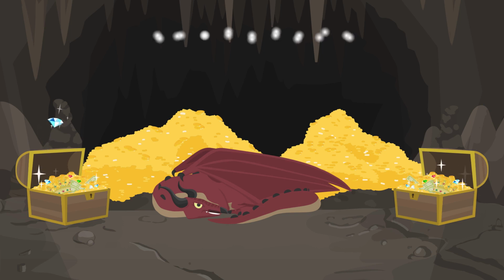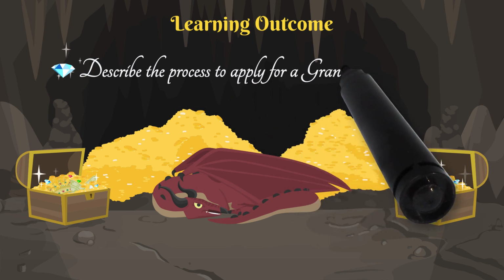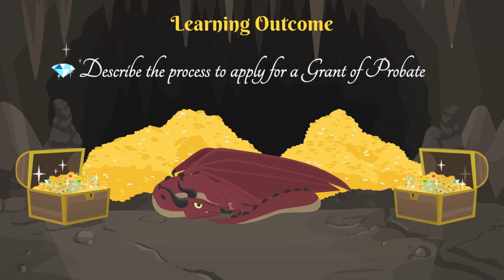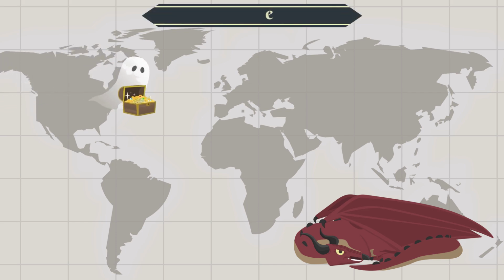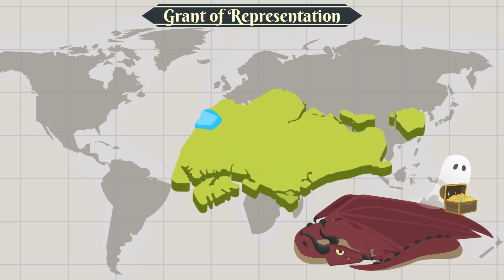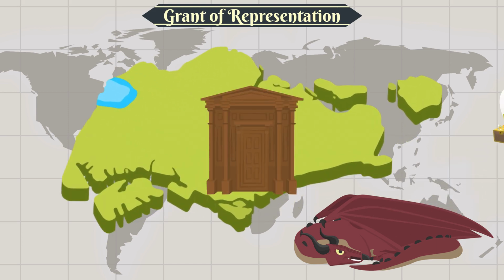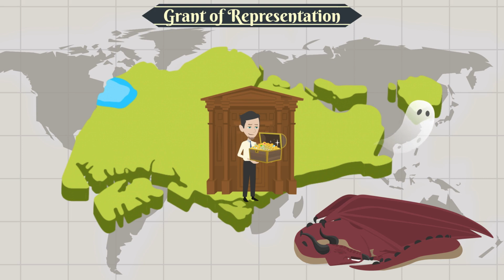The learning outcome of this video is for you to be able to describe the process to apply for a grant of probate. You should note that different countries have different laws governing management and distribution of estates. In Singapore, a grant of representation is required to enable the personal representative to deal with the deceased person's estate. For example, to transfer or sell property or to close bank accounts.